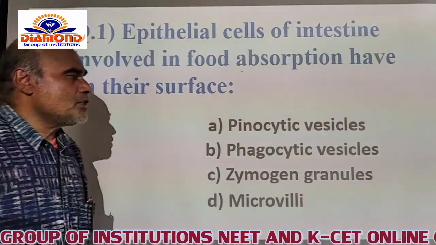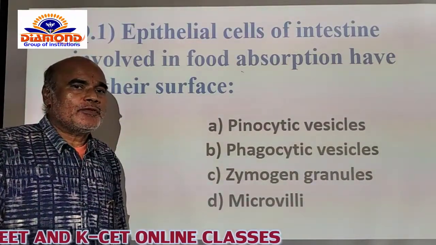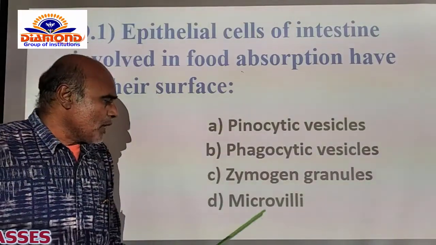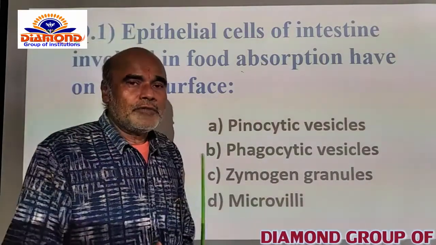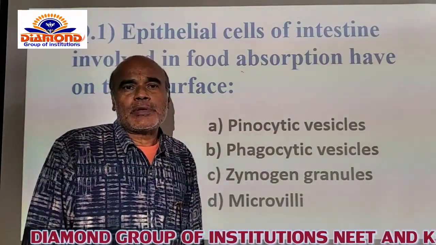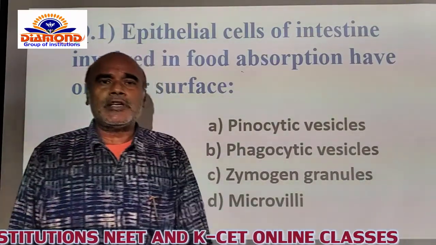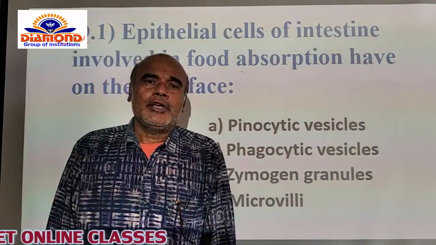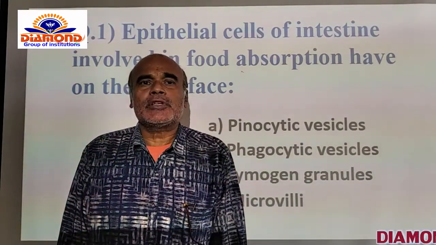And see the zymogen granules. Zymogen cells look after the secretion of different secretions which are helpful in digestion. Whereas D option is the microvilli. The villi are divided into microvilli also. The number of microvilli present on the surface of the intestine enhance the absorbing surface area to absorb the digested food particles perfectly into the blood for circulation to each and every part of the body.